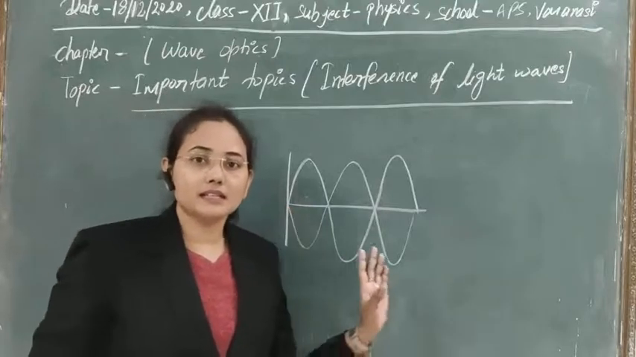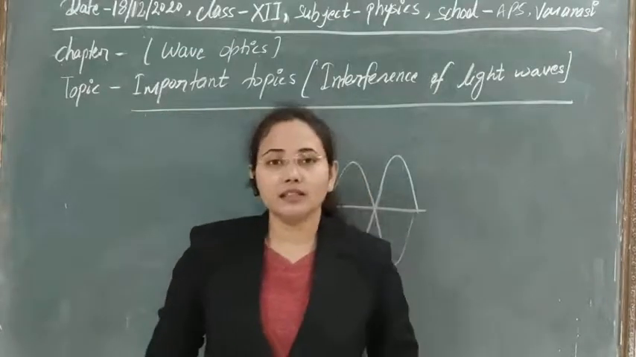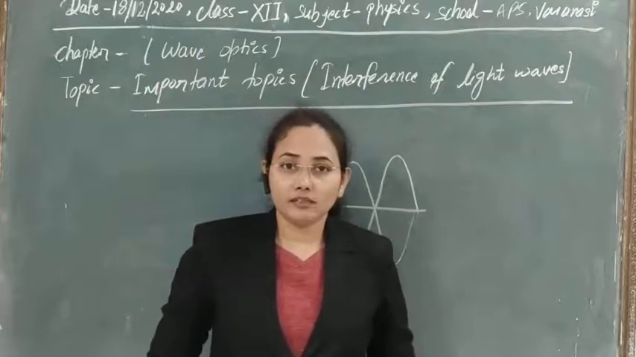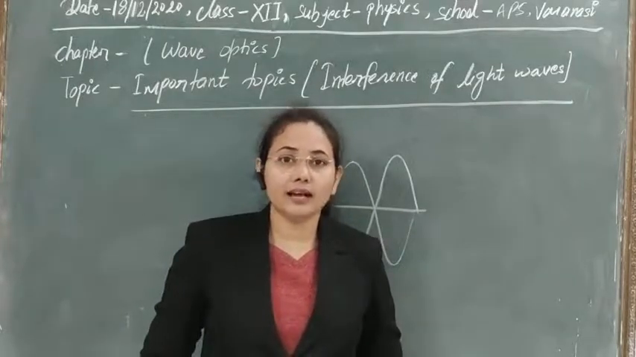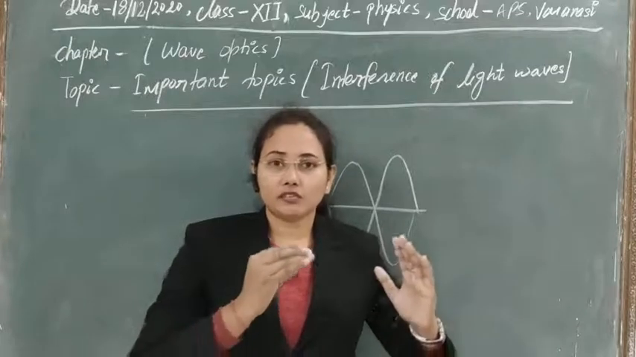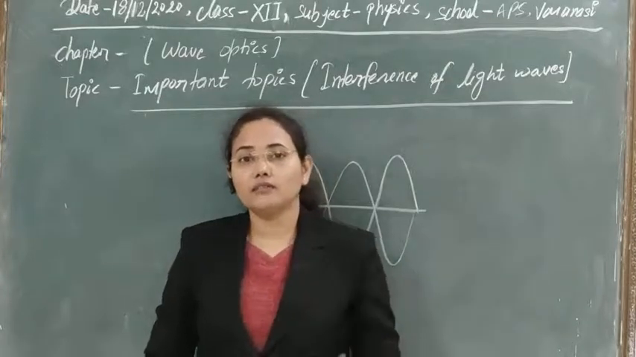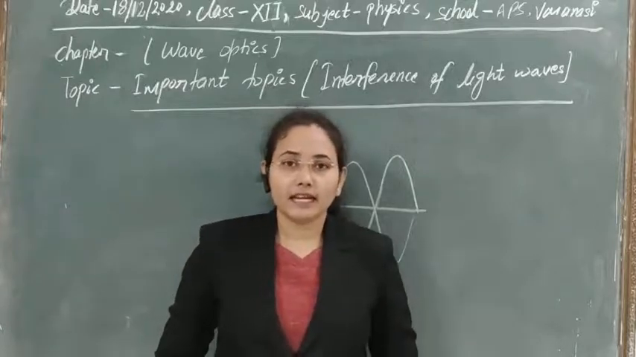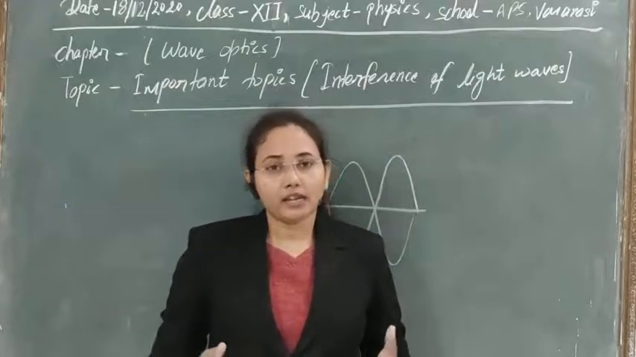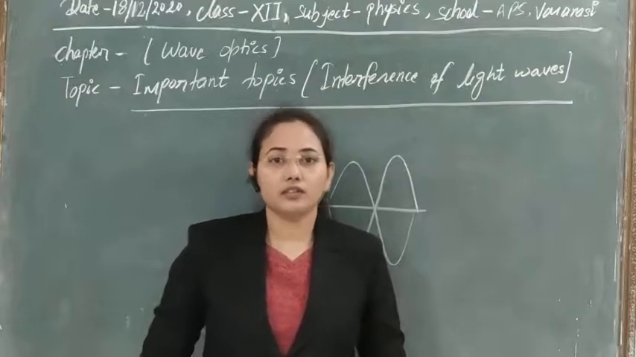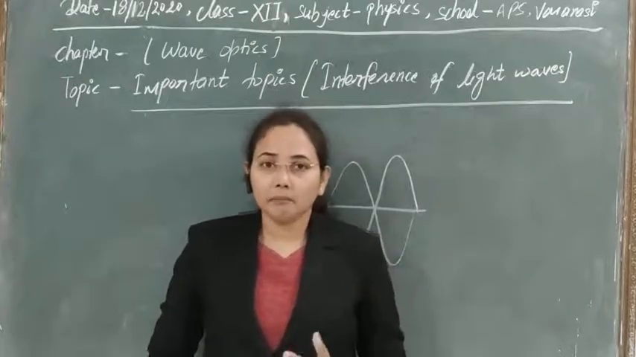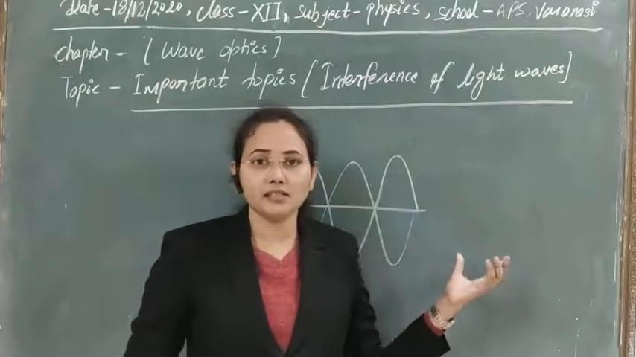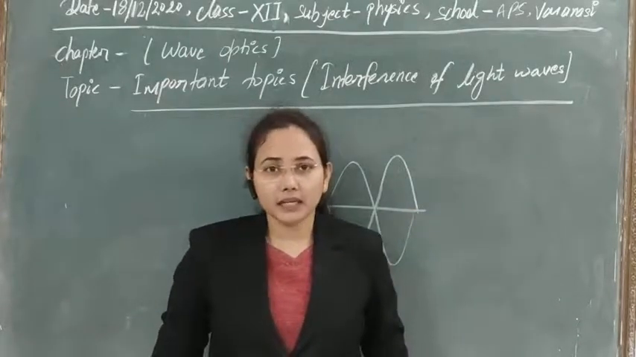So this is the reason we can understand easily with the help of the wave picture of light, with the help of the wave concept of light. Whenever the crest of one wave is falling over the crest of the other, or the trough of one wave is falling over the trough of the other, in that case we are getting maximum intensity, and whenever the crest of one is falling over the trough of the other, then we are getting minimum intensity.